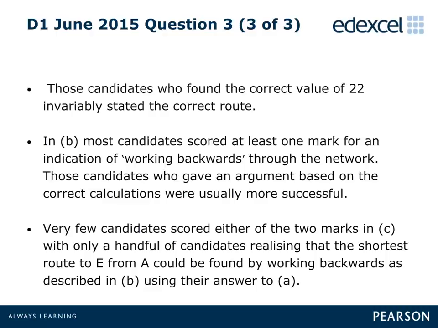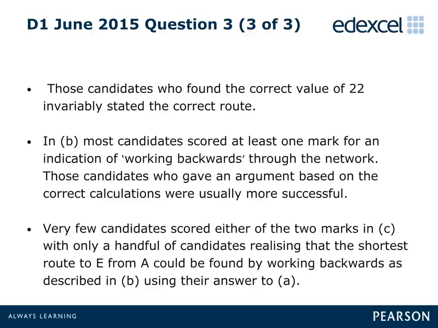For the second mark, it needed to be clear that the shortest route was determined by working backwards from J, including an arc if the difference in final values is equal to the weight of the arc. The second equally valid way of answering this part was to explicitly demonstrate the required calculations. The candidates who opted for this latter option were generally more successful.